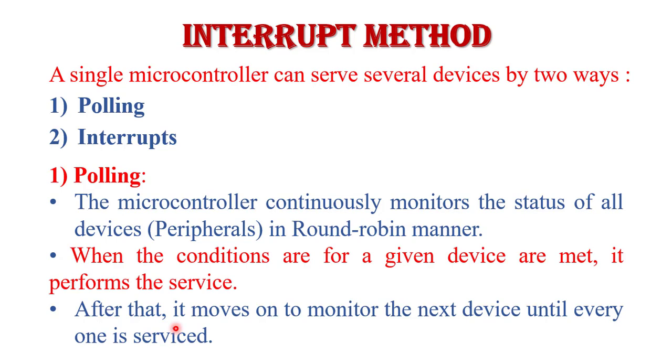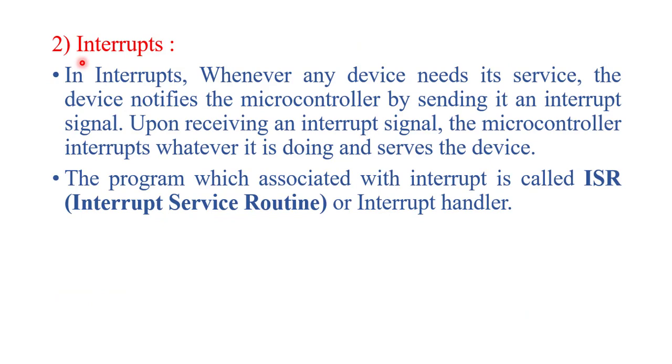But there are a number of drawbacks in the polling method. The polling method is not efficient because the microcontroller wastes a lot of time, so the efficiency of the microcontroller gets reduced. Next, it is not possible to assign priority since it checks all the devices in round robin fashion. Third drawback is that ignoring a device request is not possible. So these are the drawbacks of the polling method. Polling method is inefficient.